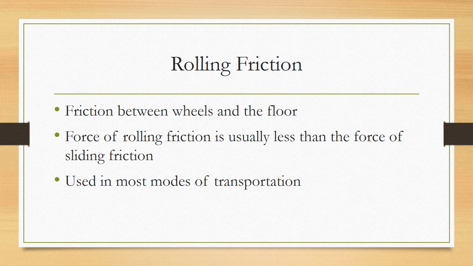If you have a vehicle on wheels, it's a lot easier to get around than, if the vehicle didn't have wheels, you're not really going to be able to go that far. And that's the reason the wheels work so well for us in transportation, is because there's less friction with rolling friction. That's the reason also, if you're moving something, like let's say you're moving a dresser, it's going to be a lot easier for you to move that on wheels than just sliding it across. Even though you have the same exact weight that you're moving, if there's wheels there, you're now reducing the friction because you switched to rolling friction rather than sliding.